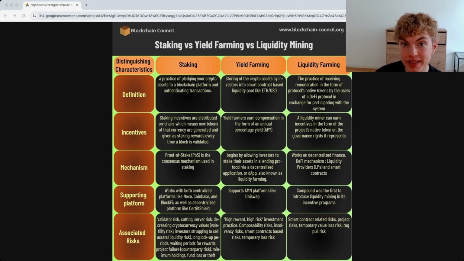Typically, yield farming does have higher returns than liquidity farming. But the issue is these returns typically aren't going to be as stable as liquidity mining or liquidity farming. The reason is that in yield farming, we're being paid out in reward tokens or farming tokens, and then we're going to want to take those farming tokens and sell them to earn an income. For example, if I'm about to buy a house and want to pay my mortgage with DeFi passive income, I'm going to have to sell those farming tokens that I'm paid out in and convert it to USD, and then from there put that USD into my bank account.